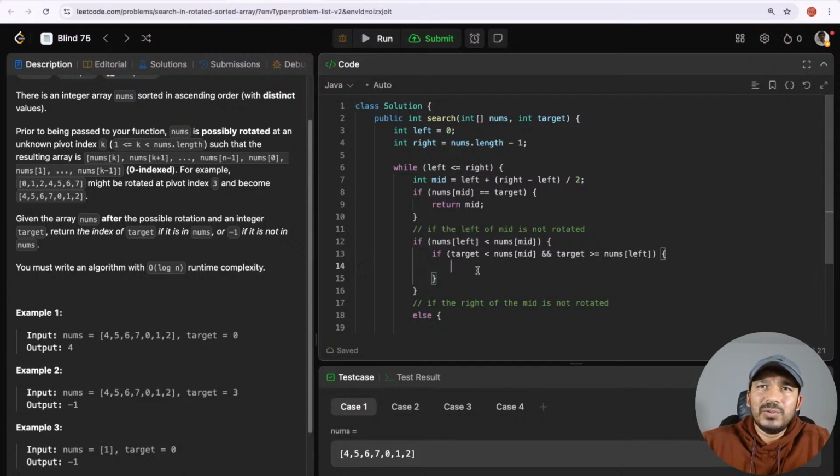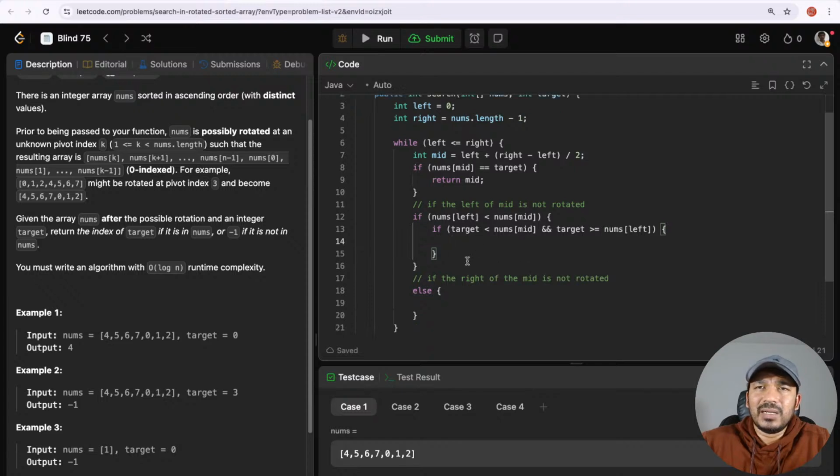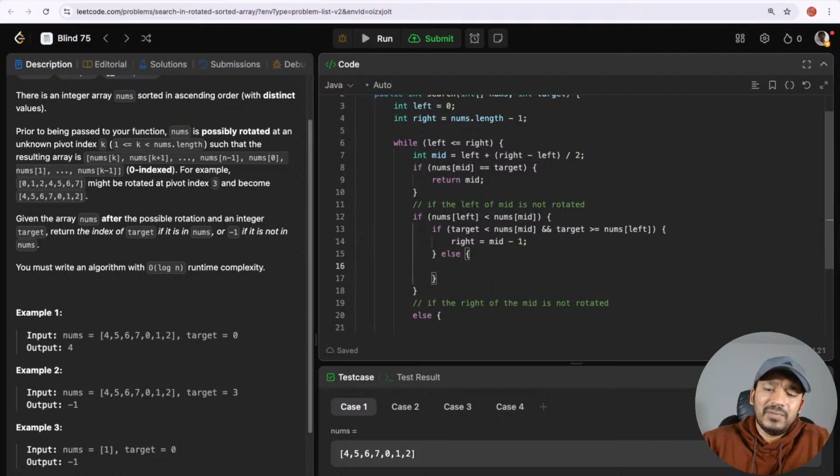So we keep left as it is and make right mid minus 1, looking at elements from left to mid minus 1. If that's not the case, we make left equal to mid plus 1, so we look into the other side of the mid for the target.